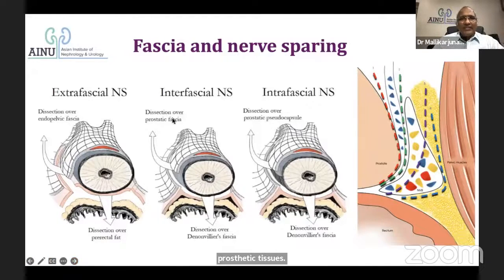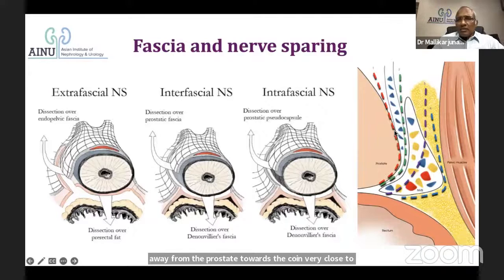What is this extrafascial, interfascial, intrafascial? It's all confusion. You see, everybody has got their own way of explaining these techniques. What they entirely mean is, if this is a prostate and this is a levator muscle, incremental nerve sparing is possible by going into these planes. Going very close to the prostate is intrafascial. Going very far from the prostate towards the levator area and taking out all the nerves is extrafascial. And incremental nerve sparing is if you go in between the lines, etc.